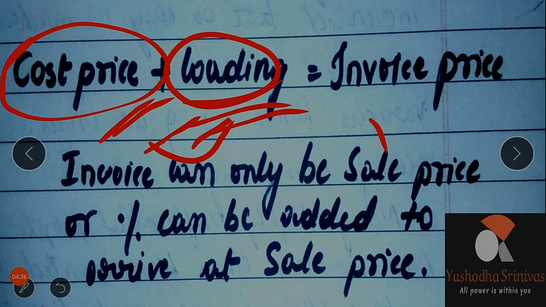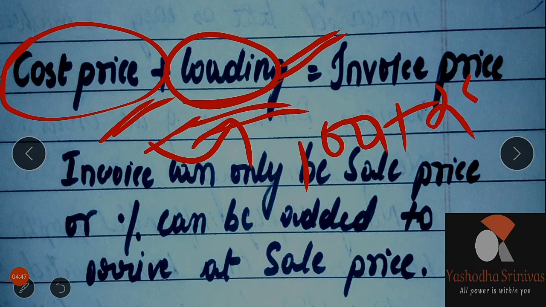It is an insider thing known only by the consigner, and he will be inflating the price. If 100 rupees is the cost price, he can inflate by 25 rupees and send the invoice price, that is 125. He can send it at 125, but it is left to the consigner.